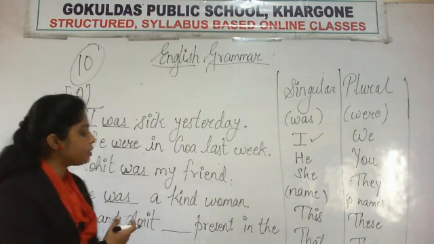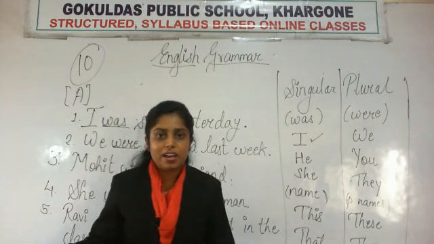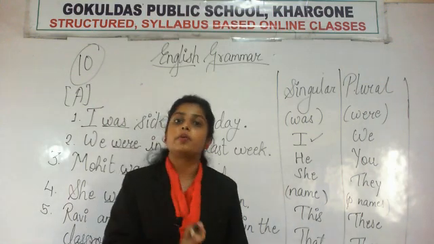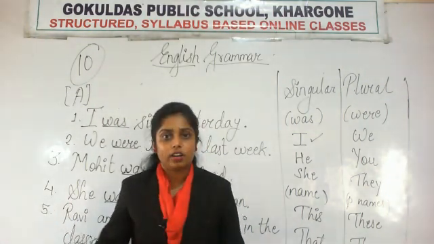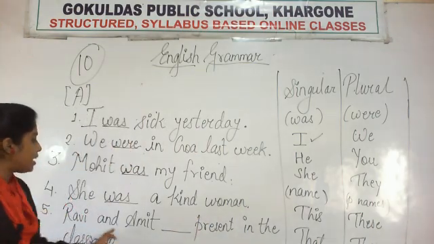Okay, so Ravi and Amit dash present in the classroom. It's a past tense sentence. Ravi और Amit classroom में present थे. Alright. So Ravi and Amit.